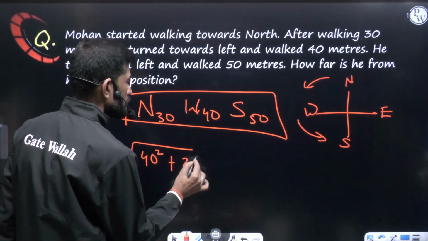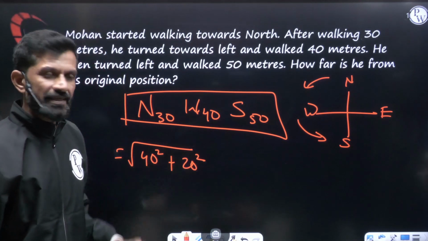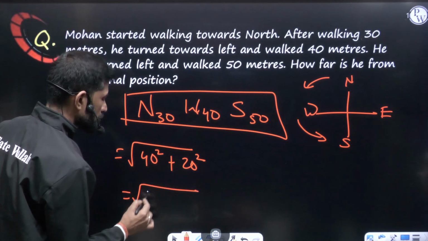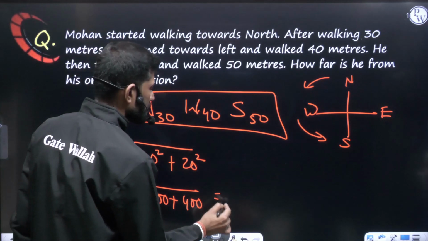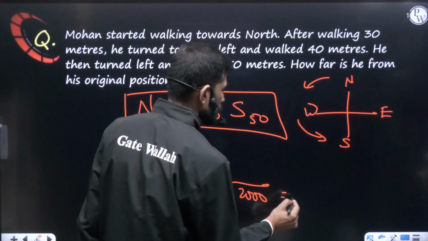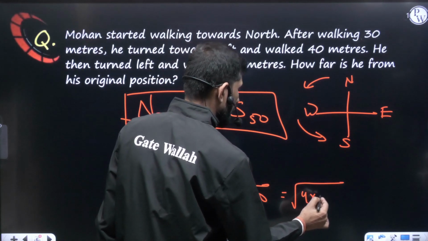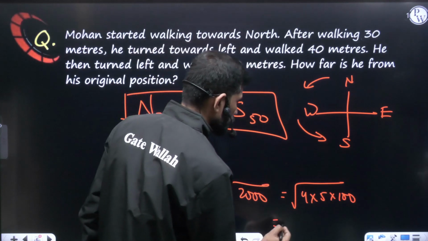So 20 square. Root over horizontal distance square plus vertical distance, actually that is a displacement, square. So my dear friend, it will come root over 40 square, which is 1600, plus 20 square, which is 400, so you will be getting root over 2000. So 2000, if you find the square root, this can be written as 4 into 5 into 100. For 4, the square root is 2.